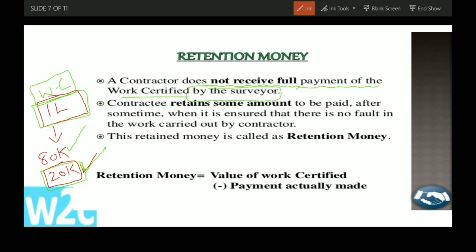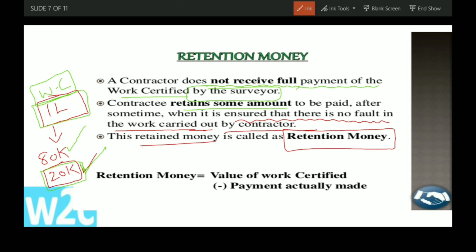The contractee retains some amount, to be paid after some time when it is ensured that there is no fault in the work carried out by the contractor.